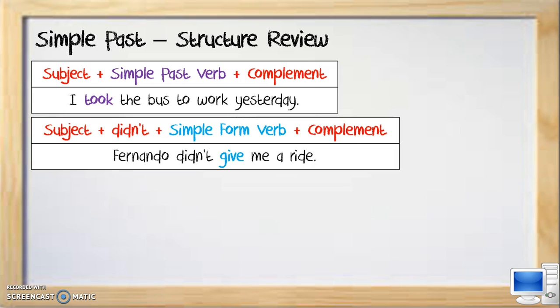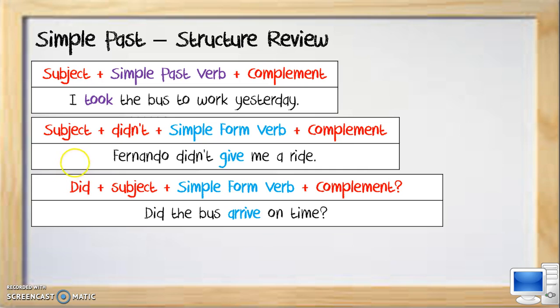In a negative form, you can see how the verb is now a simple form verb. Why? Because we have our auxiliary, our negative auxiliary here. Now, this is why I took the bus to work yesterday. Fernando didn't give me a ride. That was so rude.